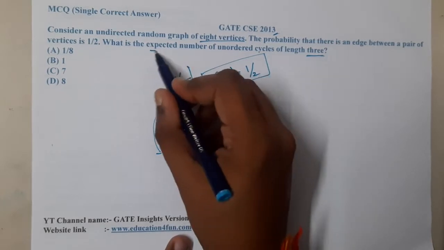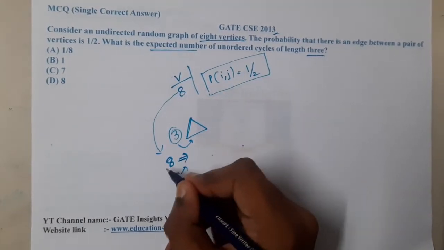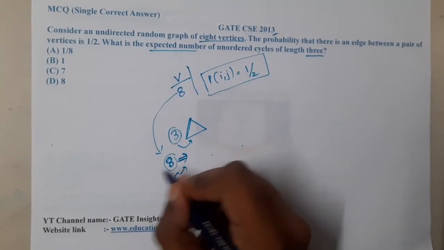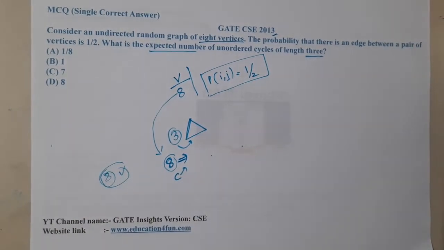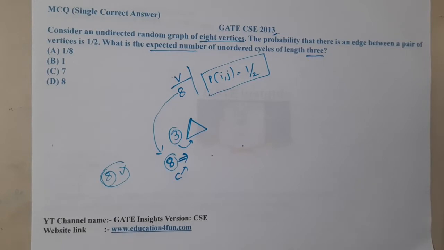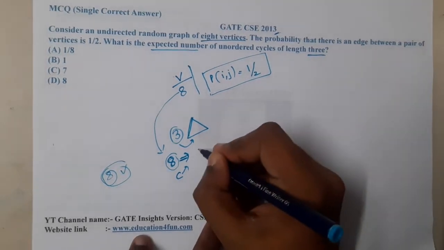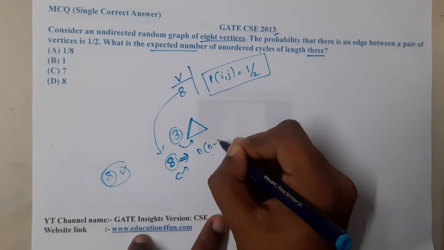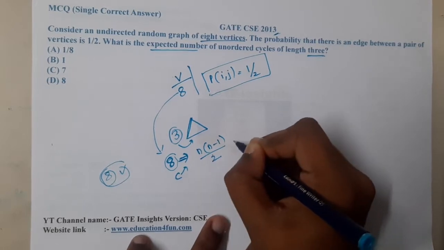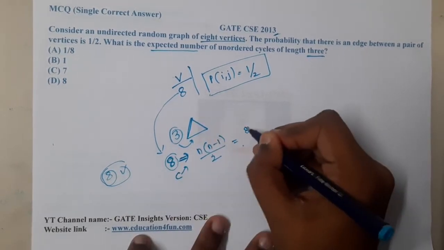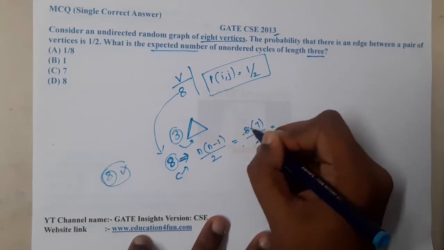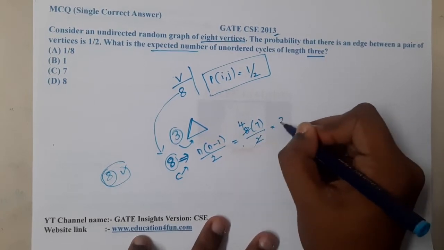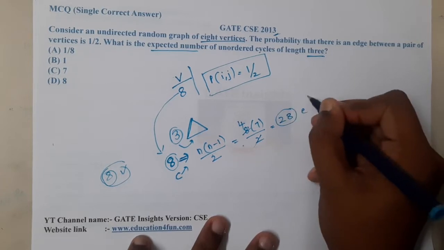So if it is a complete graph, what is the formula to find the number of edges? It is nothing but n into n minus 1 by 2. That is 8 into 7 by 2, so we are going to have 28 edges.